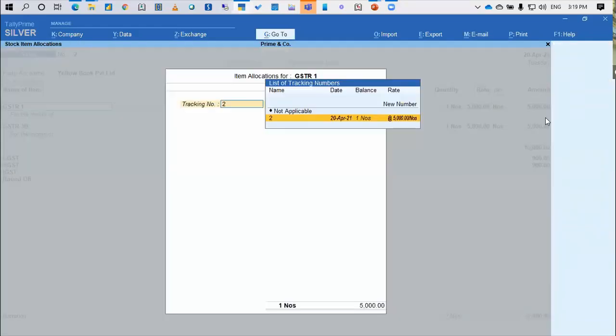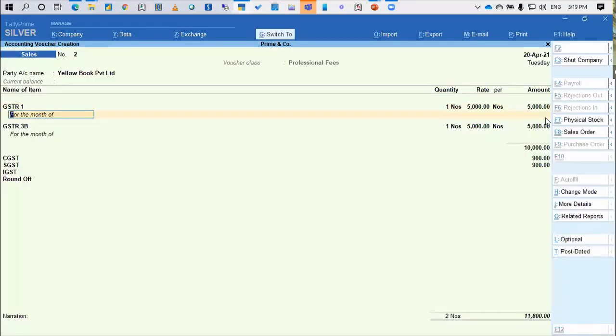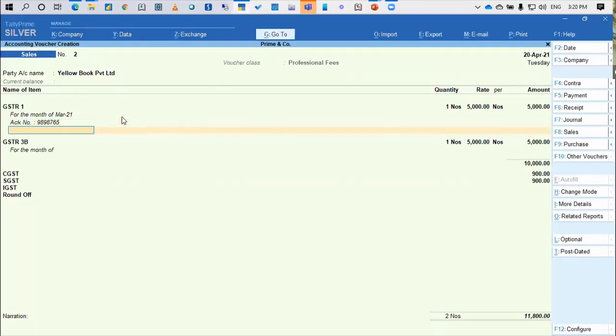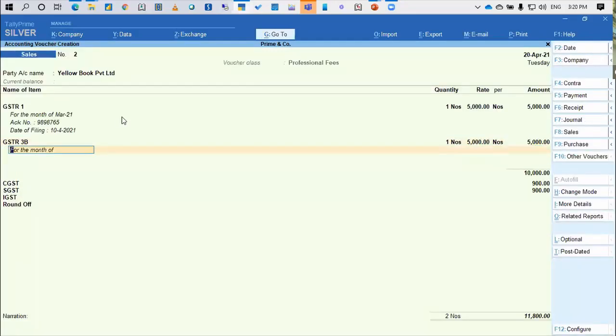Okay, now further, I can also write some description. So I can say "for the month of" is already written as a default description. I'm just adding it here for March 21, and I may also write, let's say, the acknowledgement number, if I want to provide some acknowledgement number here, or some other details like a date of filing. I can put this inside the Tally. Okay, and this remains as a permanent record for me. It will also be printed on the invoice. Give me a minute, I will also show you the invoice.